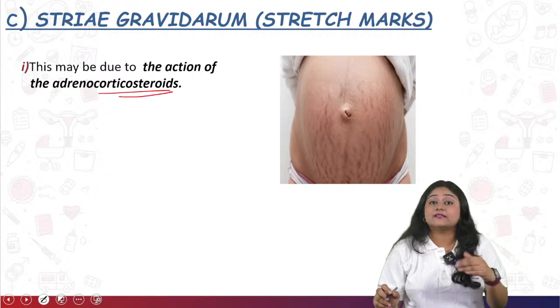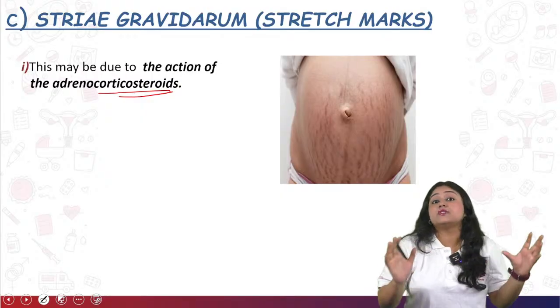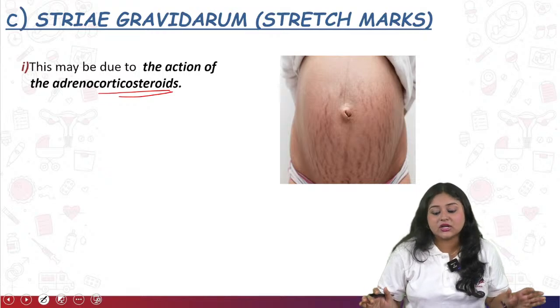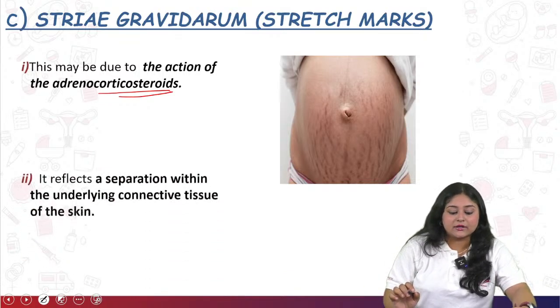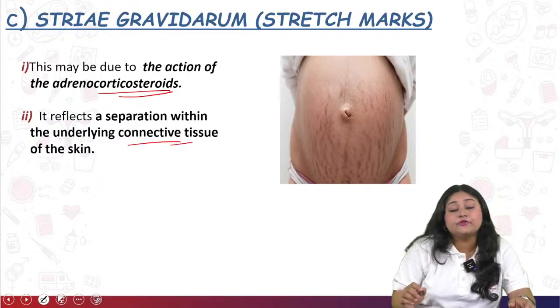So due to the excessive level of the adrenocorticosteroid hormone or excessive accumulation of fat over the lower abdominal region as well as the waist region, you can see this kind of stretch mark. So this reflects the separation with the underlying connective tissue of the skin.